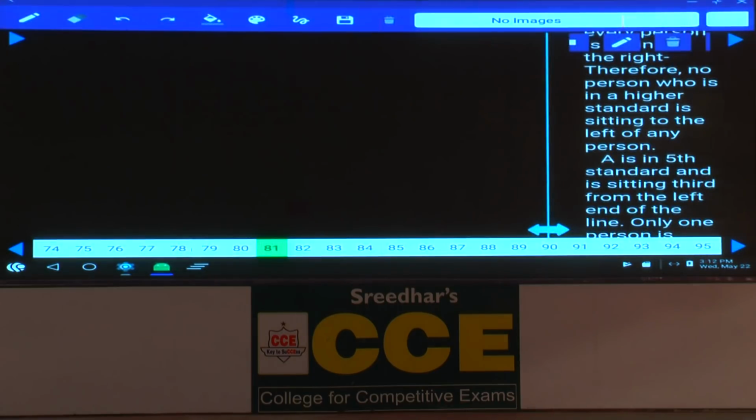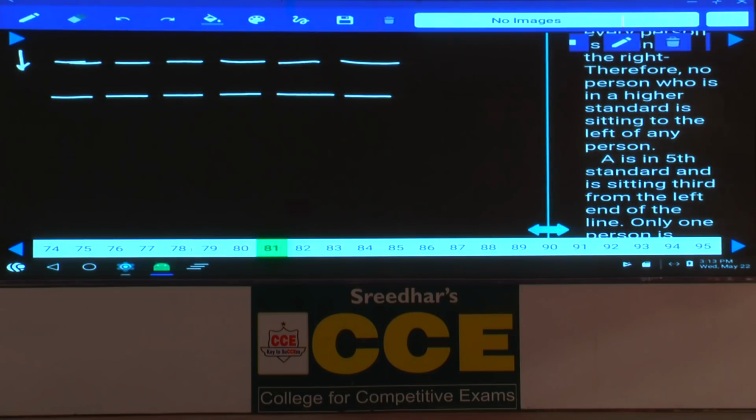Who are the persons in row 1? R, S, T, U, V, W, 1, 2, 3, 4, 5 and 6. Now 6 persons here, and all these persons are facing towards which direction? North. Now they are facing towards north. In row 2, A, B, C, D, E and F are the persons, and they are facing towards south. Each person also teaches a different subject, namely accounts, English and so on, 12 different subjects.